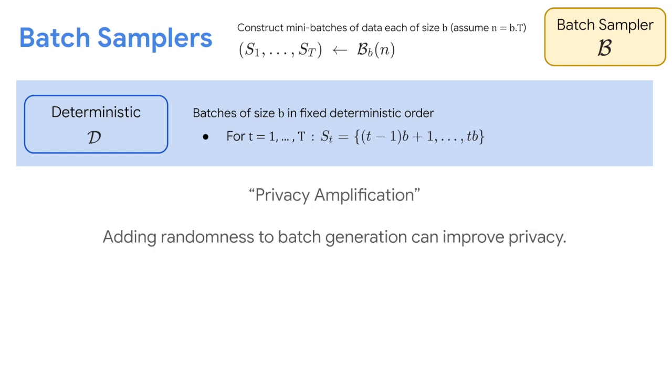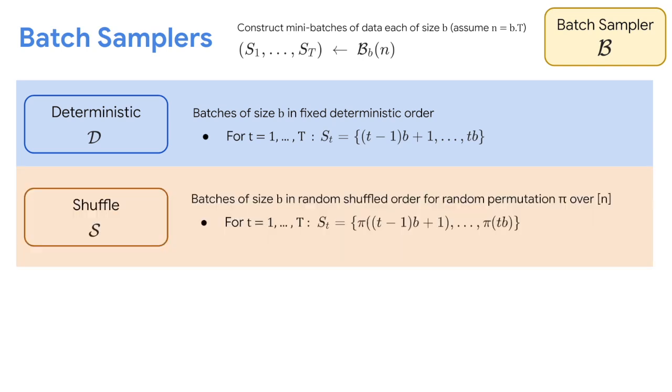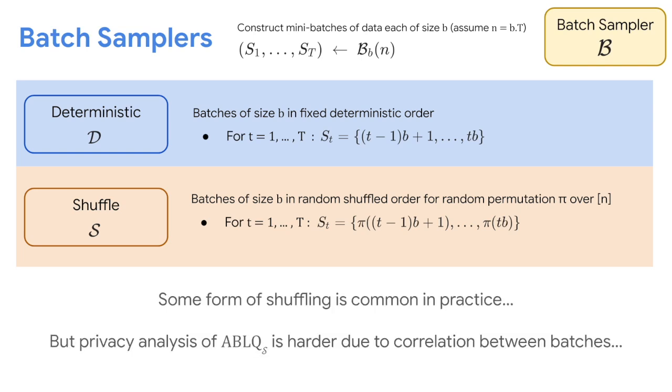However, it is known that adding some form of randomness to the batch generation can help improve the differential privacy guarantee. So this leads us to the second batch sampler, which we call the shuffle batch sampler, where the examples are first randomly shuffled, and then each B consecutive examples form a batch, similar to the deterministic batch sampler. While the shuffle batch sampler is the most commonly used in practice, the privacy analysis of the shuffle batch sampler is quite complicated because there is a correlation between different batches.